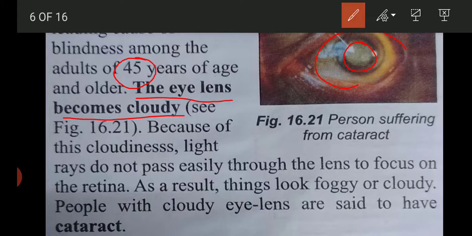As a result, things look foggy or cloudy, there is a blurred image of the object, and people with a cloudy eye lens are said to have cataract. Cataract can be treated surgically or through a laser by replacing the eye lens with a new artificial lens.